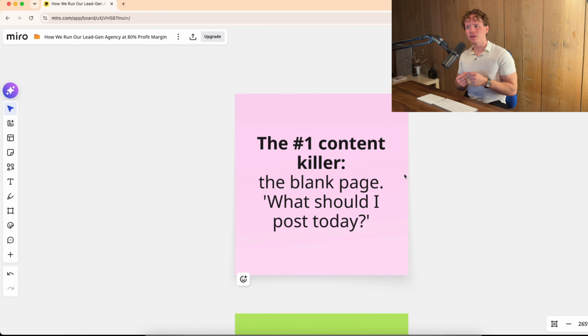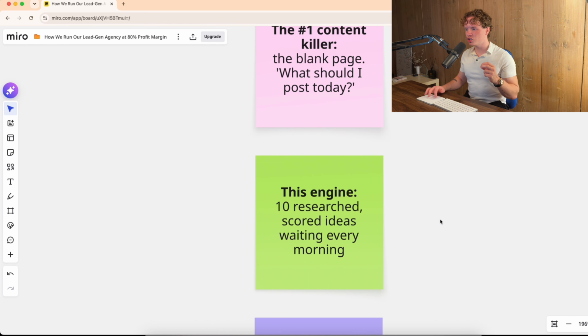to say, okay, the algorithm wants me to be consistent, so I'll just post something that is not even really thought through, which means you're now going to post content that might not even be that relevant to your ICP, but you're just posting it for the sake of it, which means quality and consistency are both being killed through the blank page.